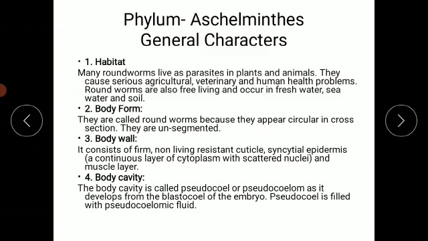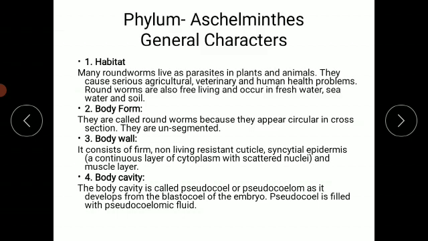If you study the habitat, many of the roundworms live as parasites. Parasites means they live inside the body of a plant or animal which acts as a host for them, and those plants and animals provide the food material to them.